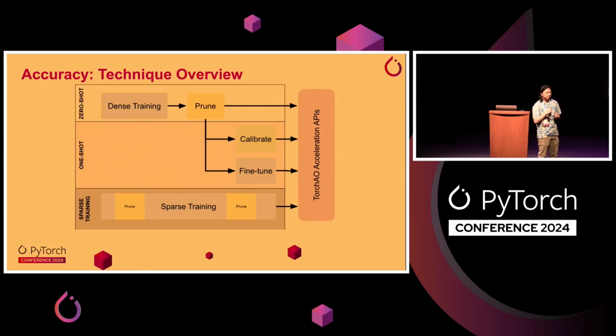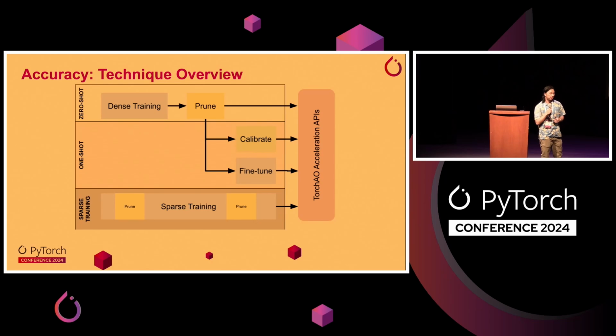Cool. So now we figured out acceleration, let's talk a little bit about accuracy. I would say accuracy is definitely an open area of research. There's not really one way to do this. I think it's a lot of people trying a lot of different things based off of the resources that they have at hand. And what I mean by that is going from the easiest way to do this to the hardest.